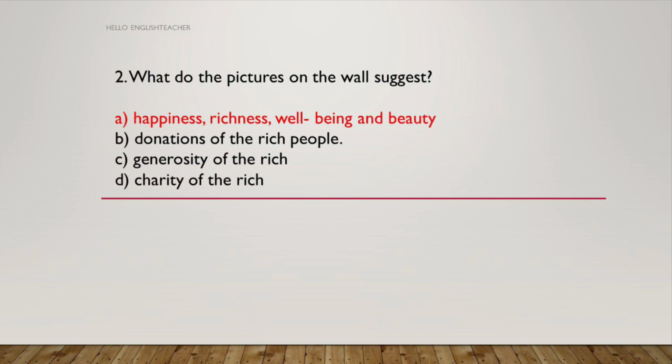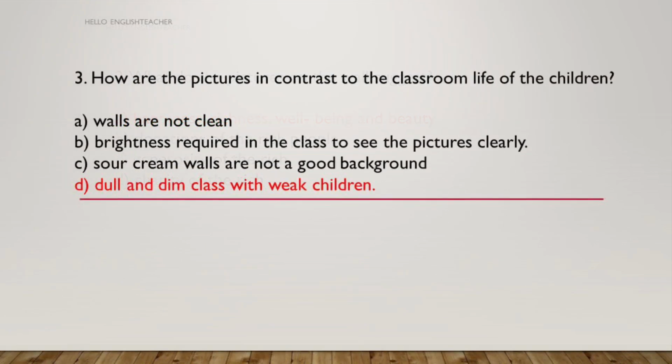So these pictures represent or suggest happiness, richness, well-being and beauty. So let's look at the next question. How are the pictures in contrast to the classroom life of the children? Walls are not clean. Brightness required in the class to see the pictures clearly. Sour cream walls are not a good background. Dull and dim class with weak children. So the answer is D, dull and dim class with weak children.